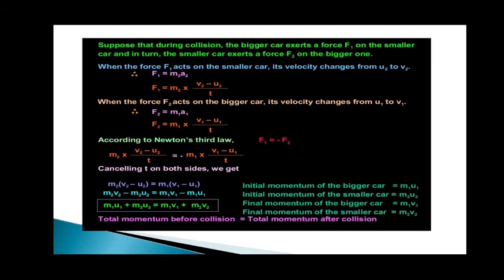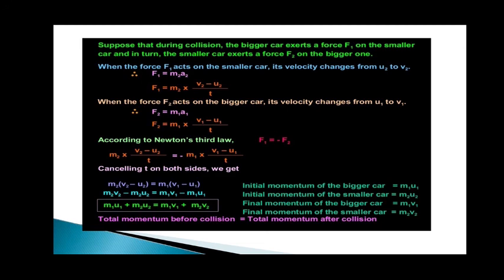Suppose during collision the bigger car exerts a force F1 on the smaller car, and in turn the smaller car exerts a force F2 on the bigger car. Therefore we can use Newton's second law of motion and see that F1 is equal to m2 a2 and F2 is equal to m1 a1, because the accelerations have changed, students. First car has got the mass and acceleration of the second car, and the second car has got the mass and acceleration of the first car after the collision.